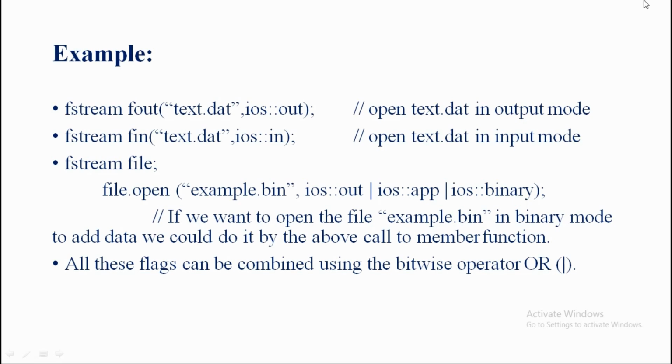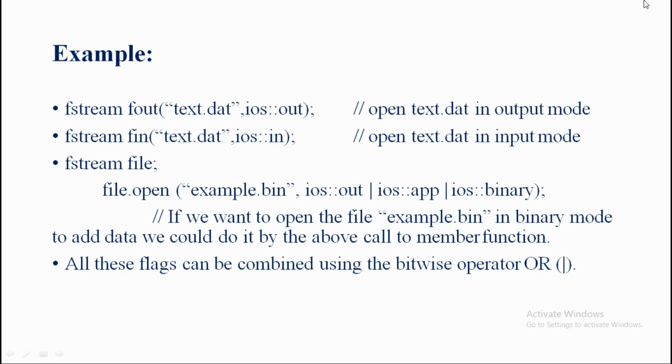But for the fstream object we need to take fin, because our purpose is input. So fin, opening parentheses, opening double quotation, text.dat, closing double quotation, comma, ios::in. So here we know that the purpose is input only.